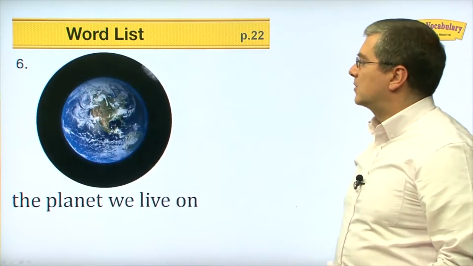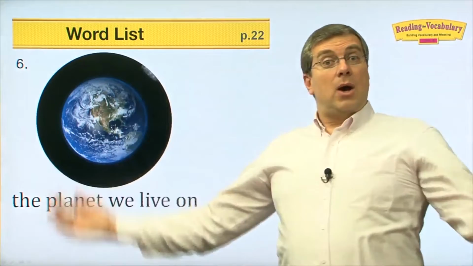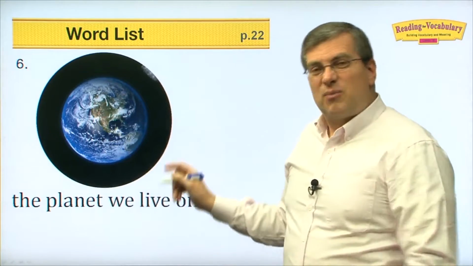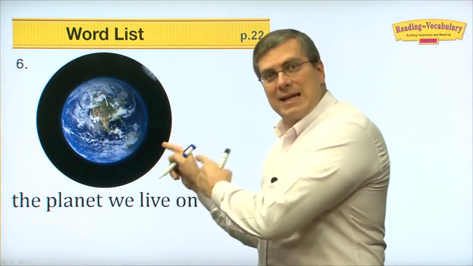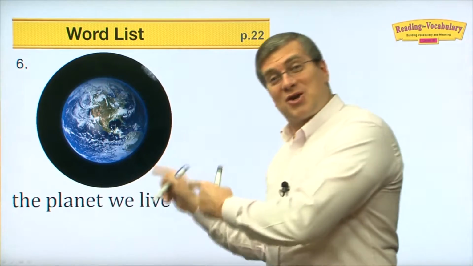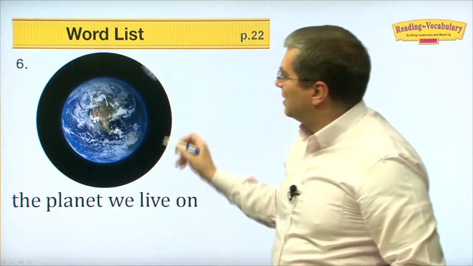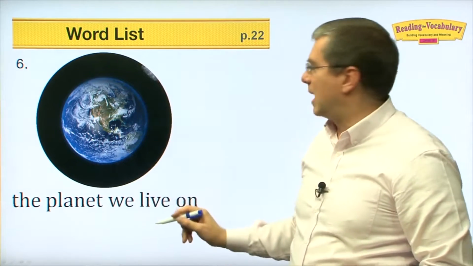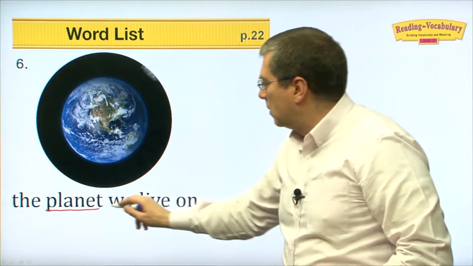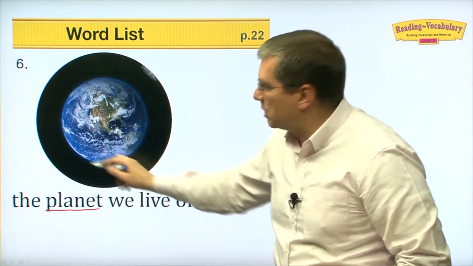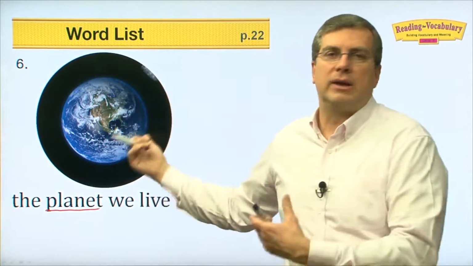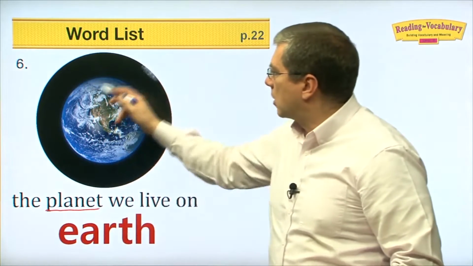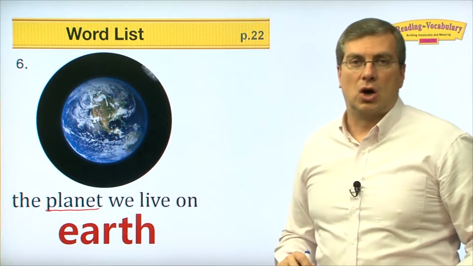Okay. Next one. Where do we all live? Do you know this picture? Have you seen this picture before? You've probably never actually seen this. You've just seen this picture, right? Because it would be very difficult to go outside. Only astronauts see this in real life. It's the planet we live on. What is this planet called? We all live on this planet. It's called Earth. So we live on Earth.